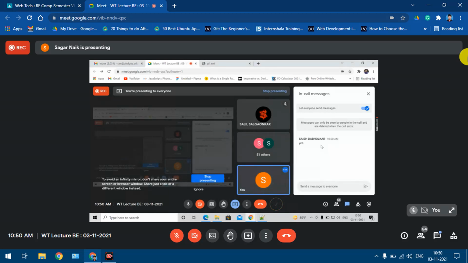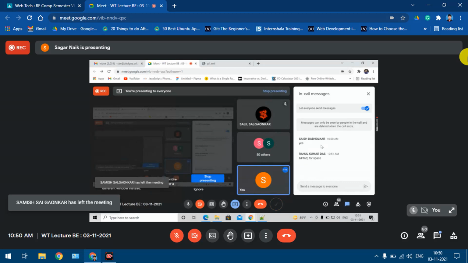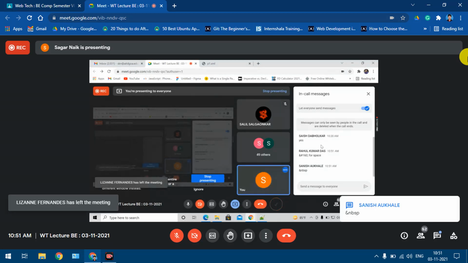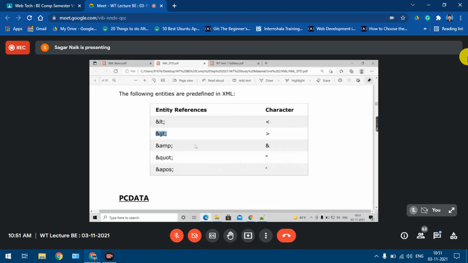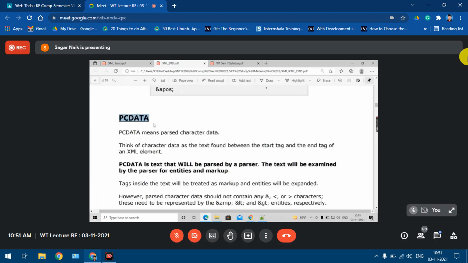Yes, correct, and one more code was there for spacing. What Rahul is saying is correct: non-breaking space. So even this was one entity in HTML. Similarly, we have entities in XML. And how to expand the entities, we saw just now.